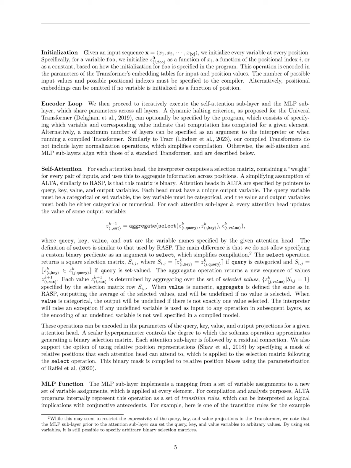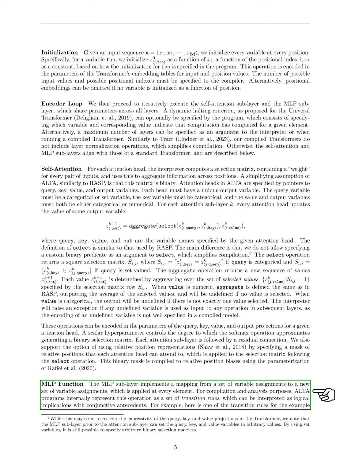Section Summary. In this section, we describe how our interpreter represents the residual stream of transformers symbolically through variable mappings, detailing the initialization and execution of an ALTA program, including the iterative processing of self-attention and MLP sublayers. We also explain the operations of attention heads, including the computation of selection matrices and the handling of categorical and numerical variables, while ensuring that undefined variables are managed appropriately.